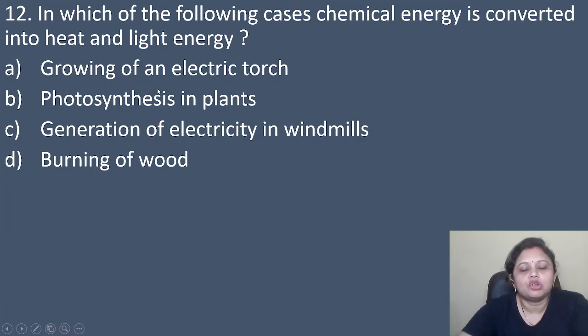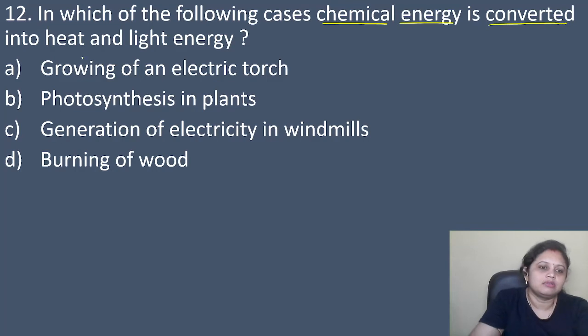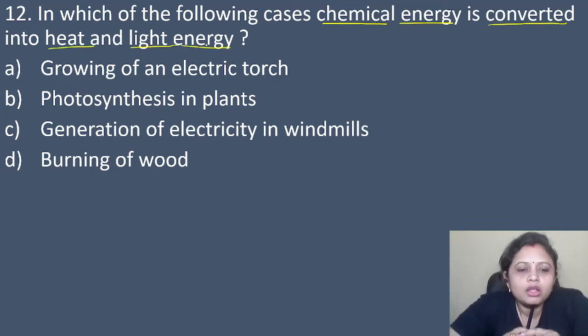In which of the following cases is chemical energy converted into heat and light energy? Option A, glowing of an electric torch. B, photosynthesis in plants. C, generation of electricity in windmills. D, burning of wood. So, in which of the following cases is chemical energy converted into heat and light energy? So here what will be the correct answer?